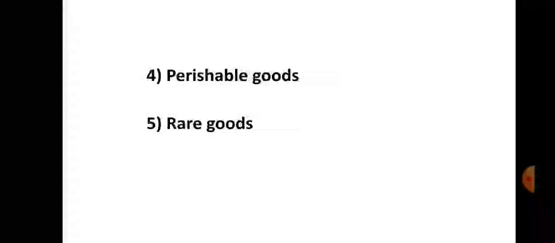So perishable goods, that is an exception to the law of supply. Number 5 is rare goods.